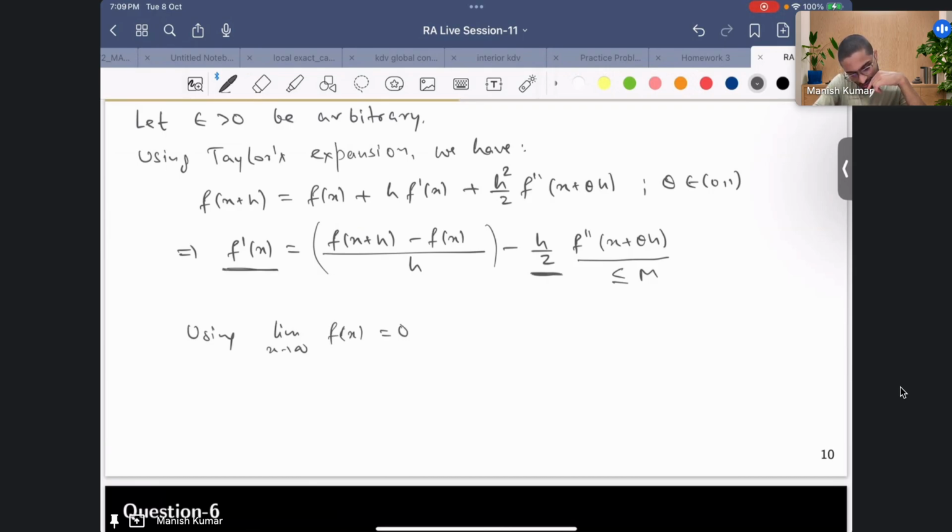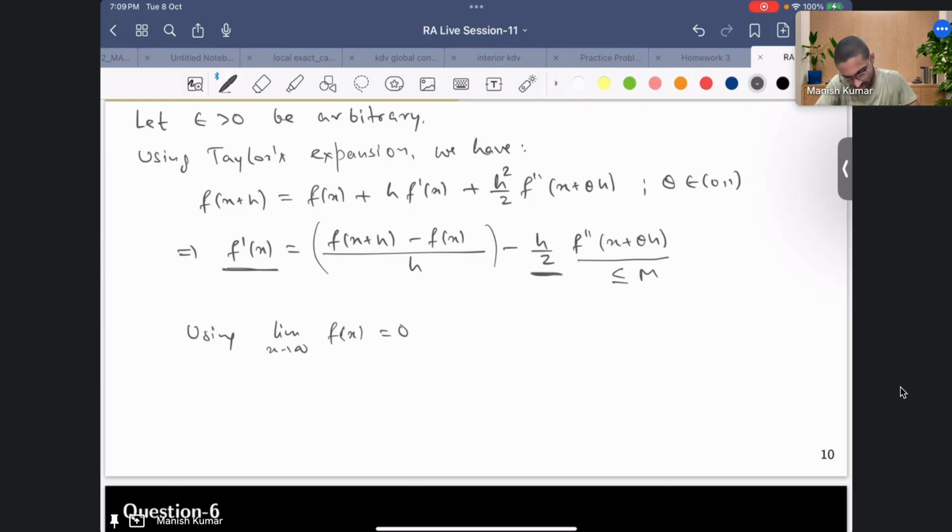Just a second. F prime of x, something has to be done. Just a second. So x plus theta h. Okay, so let me write this first.